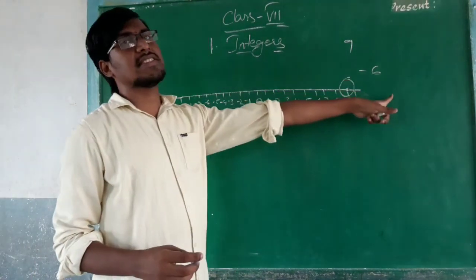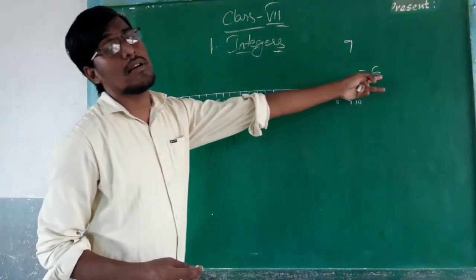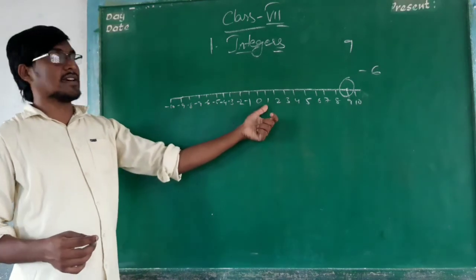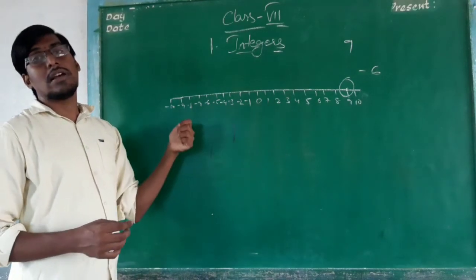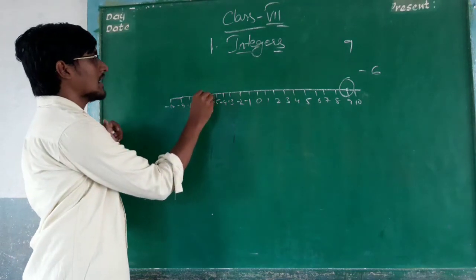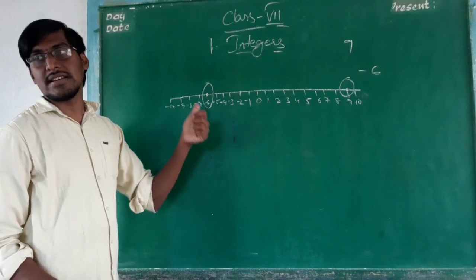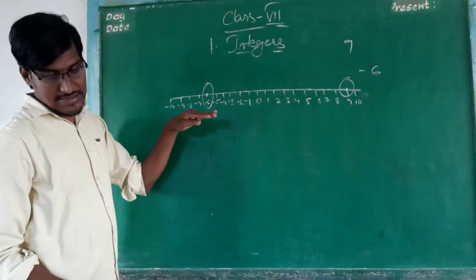And represent -6 on the number line. Where is -6 here? It is on the left side of the number line. It will be here. This will be minus 6. It can be represented as minus 6 here.